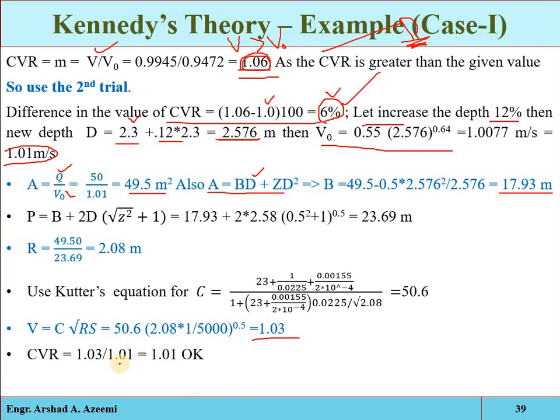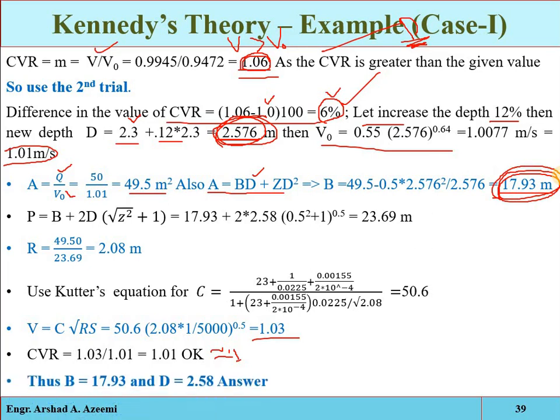Now the critical velocity ratio is 1.01, so it means that it is approximately equal to 1. So we can say that the assumed depth 2.576 and the calculated bed width 17.93, these two are the required design parameters. Okay, so that will be the results. Clear? It's just simple. We have just used the Chezy formula and the critical velocity formula by Kennedy.